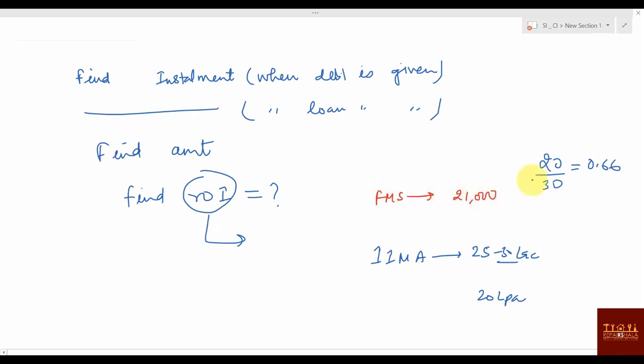But in the same way, if I talk about another college, FMS, its fees is only 21,000 for 2 years, and the average package you will be getting is something around 15 to 20 LPA. What is the ROI? If you take 15 also, it will be 15 by 21,000. Obviously, it will be a far greater value. It will be more than 1, more than 100 also. So which has more ROI? This one. But this is ROI in terms of return on investment in management colleges. When we are talking about ROI in simple interest and compound interest, it is always a rate of interest.